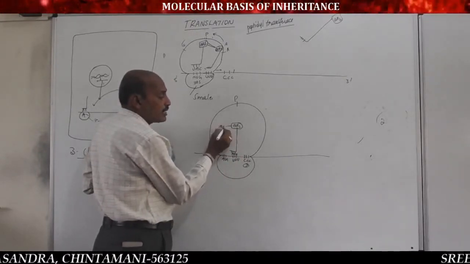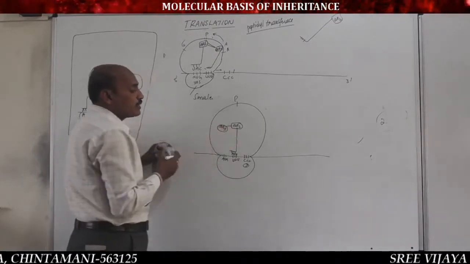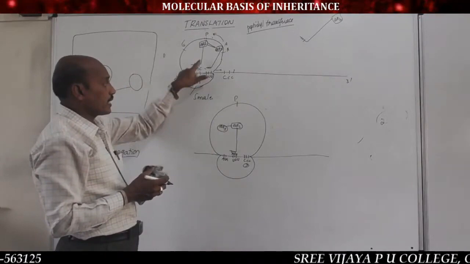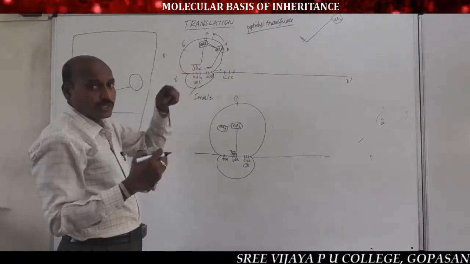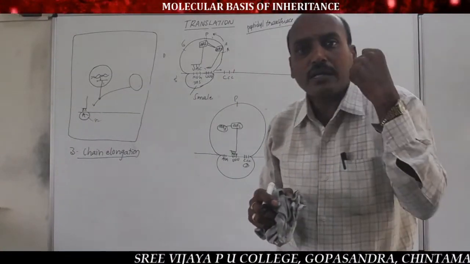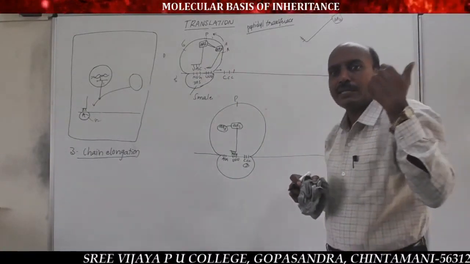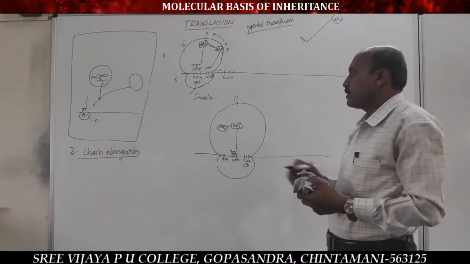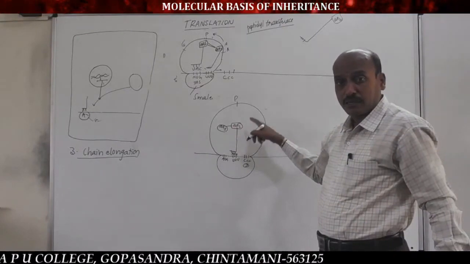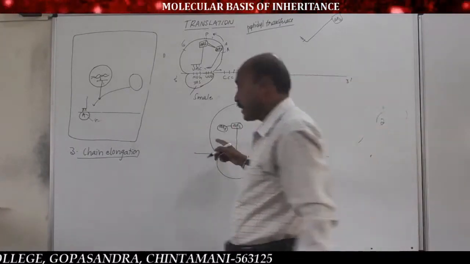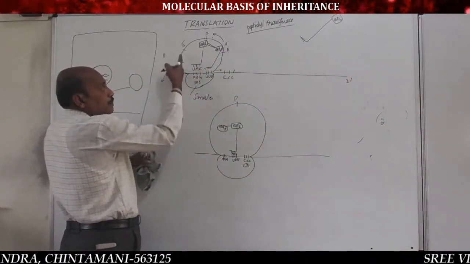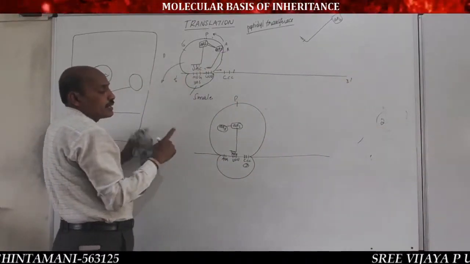What happens to the first tRNA? The first tRNA becomes empty, meaning its work is finished. The first tRNA function is finished, having completely coded the first amino acid, methionine, and finishing the peptide bond formation. Now the first empty tRNA moves to the cytoplasm through the E site and dissolves in the cytoplasm of the cell.